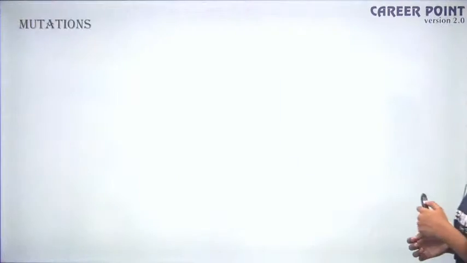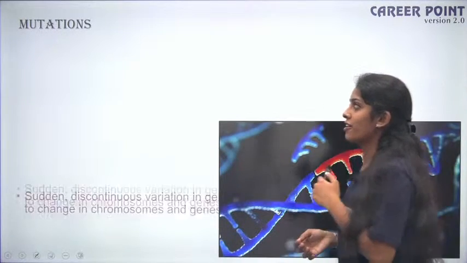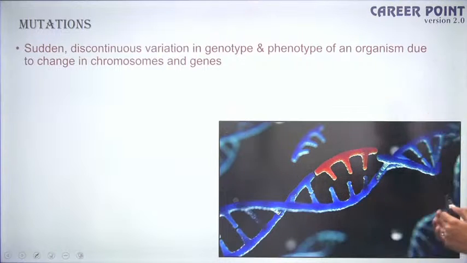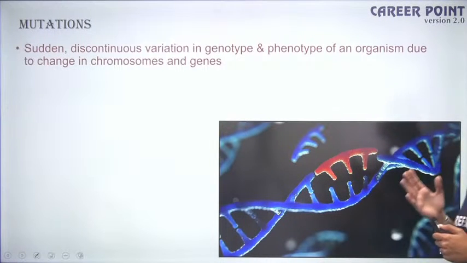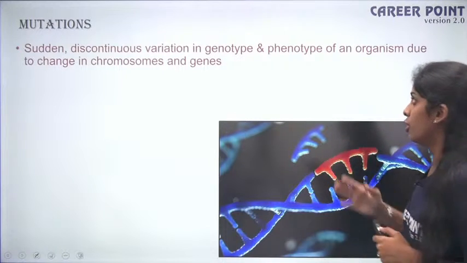Fine. So going on to talking about mutation. Just like Vishal told us, I also have a definition for mutation. It is the sudden discontinuous variation in the genotype and phenotype of an organism. Okay, and it is due to the change in your chromosome or gene. So what do you mean by a genotype or a phenotype?